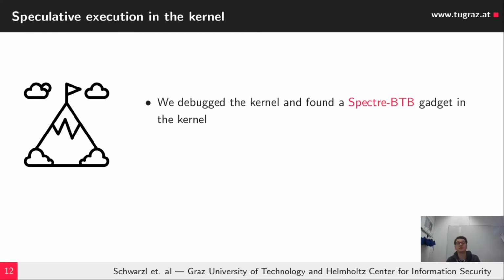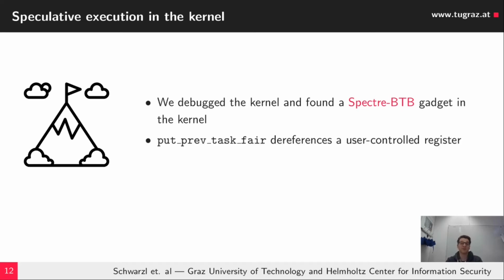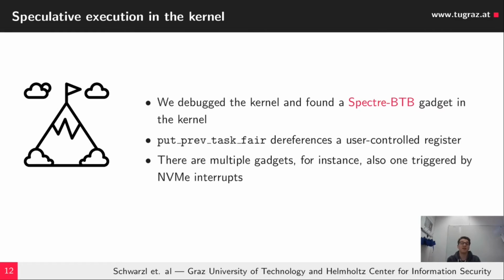So we have speculative execution probably in the Linux kernel. We debugged the kernel and found a Spectre-BTB gadget there. It was when we called the schedule task, in the scheduling execution trace of the kernel, that we observed that put_prev_task_fair dereferences a user-controlled register. And this is not the only location where speculative dereferencing in the kernel happens.